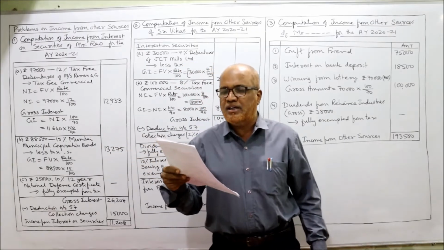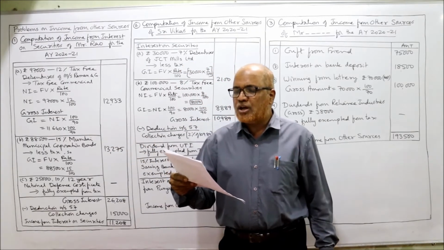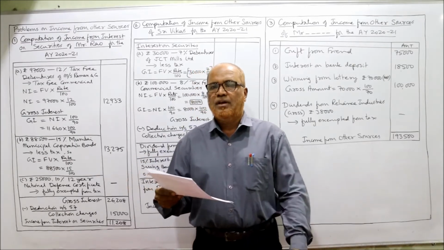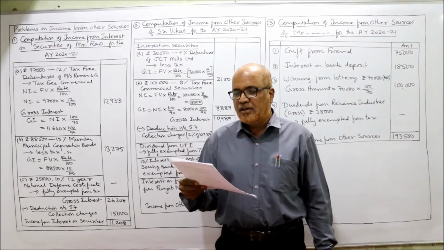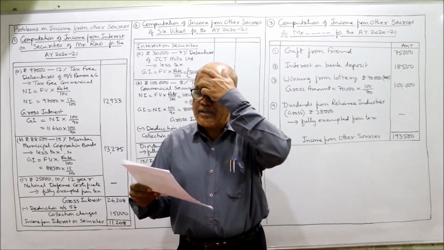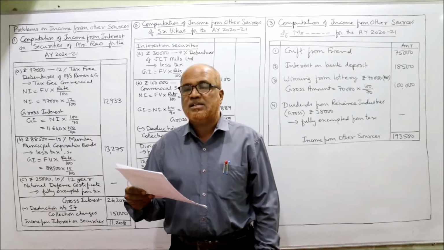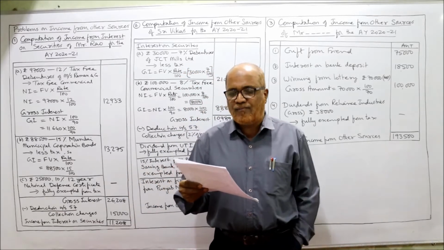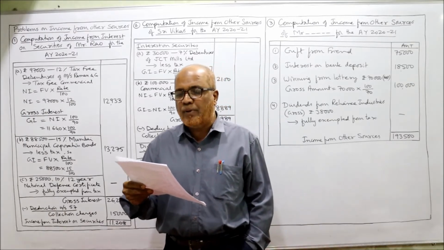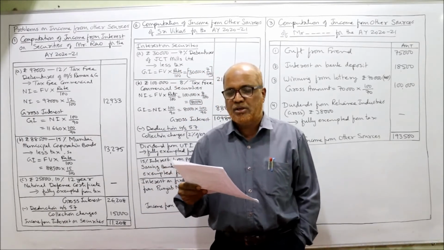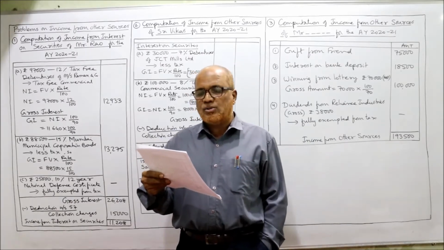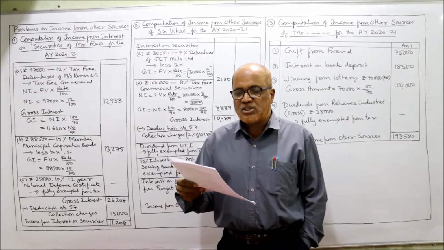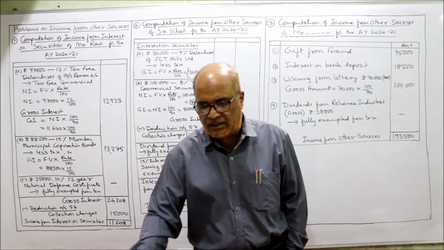Now the first problem I am reading out. From the following information, compute Mr. Rao's income from interest on securities. Income from interest on securities: First, rupees 67,000, 12% tax-free debentures of Messrs. Raman and Company. Second, rupees 88,500, 15% Mumbai Municipal Corporation bonds. Third, rupees 25,000, 10% 12-year National Defence Certificate. And last one, point D, collection charges are 15,000.